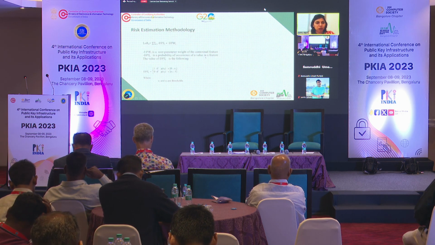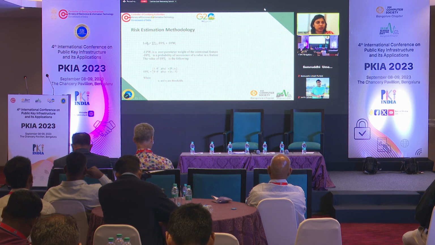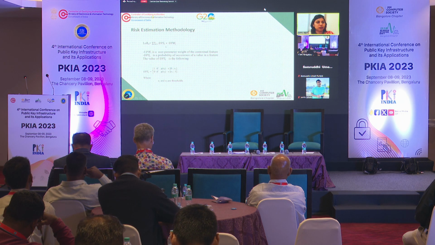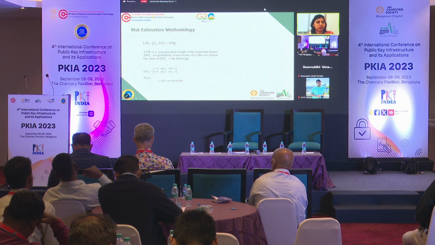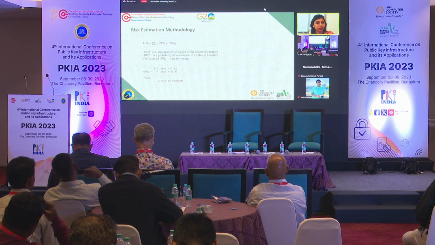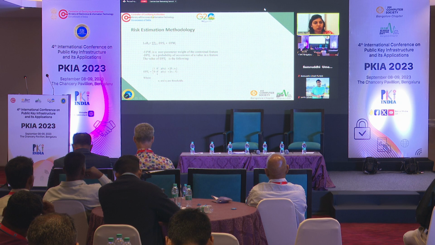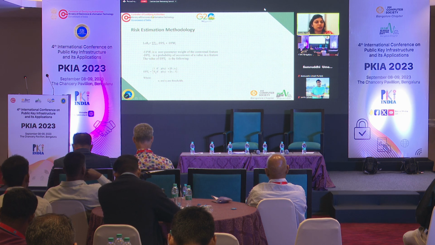So what is our methodology here? Where UPWI is the weight factor and UPSI is the probability occurrence of the value which we calculate. So we basically check what is the probability of the value in the database. If the value is significantly less than the threshold, then we keep the risk factor as 0.